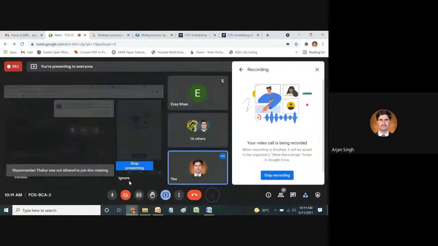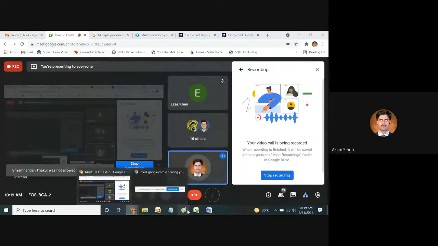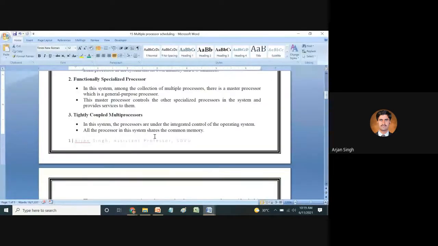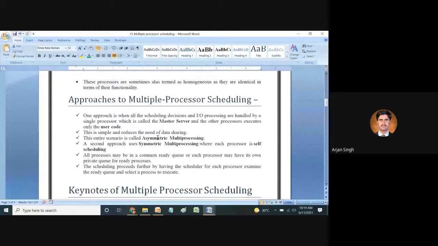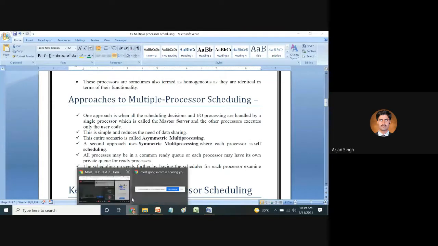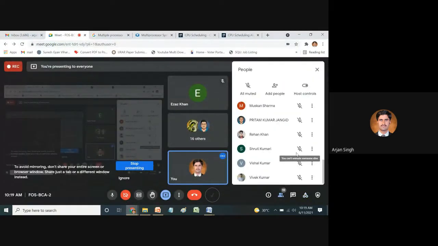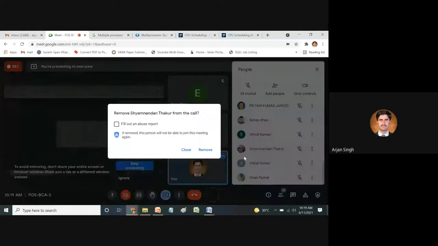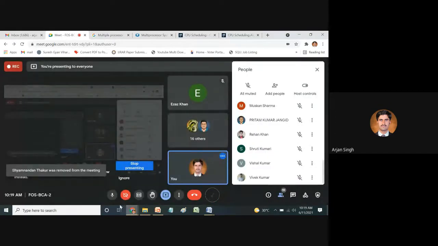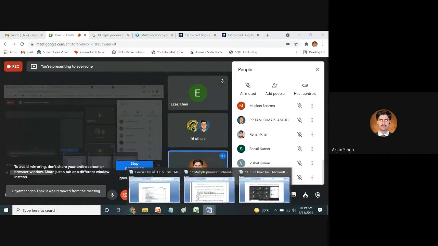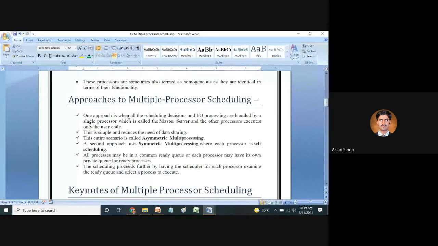Now after that, there are the approaches to multiple processor scheduling.